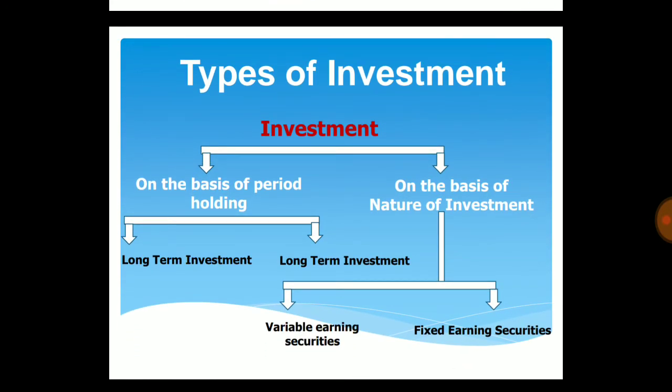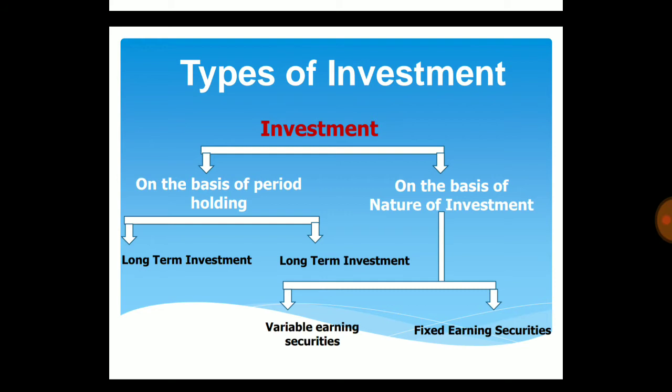Here are the types of investment. Basically, investments are divided into two parts. First, on the basis of the period of holding, and secondly, on the basis of the nature of investment.